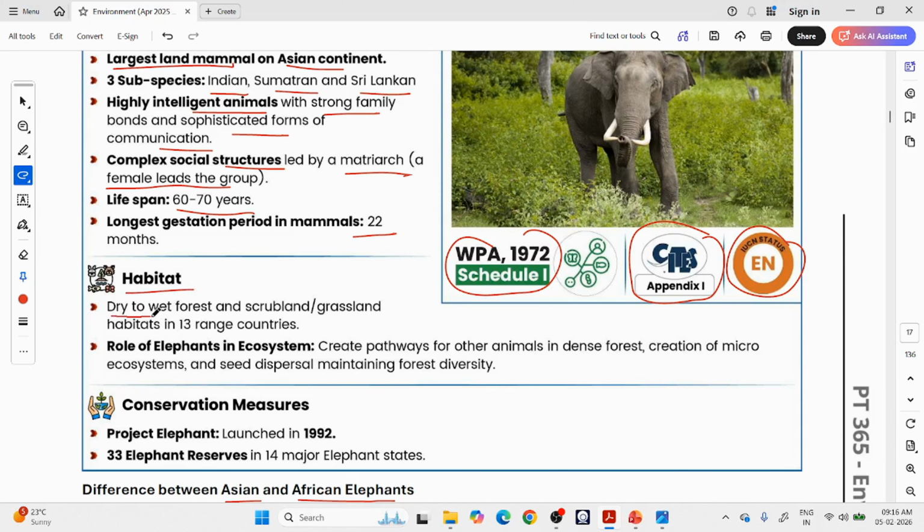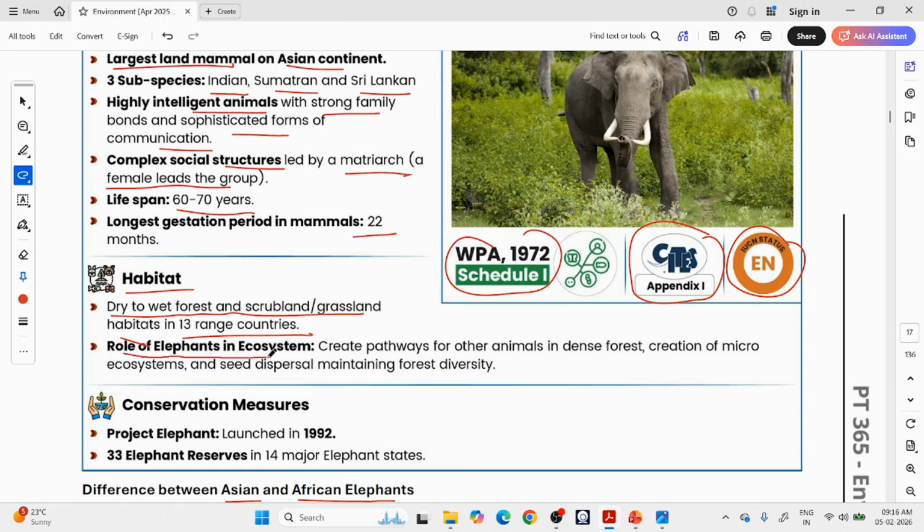Habitat: dry to wet forest, scrubland, grassland habitats in 13 range countries. So in dry forest you will find them, in wet forest you will find them, okay, in scrub grassland you will find them. So 13 range countries. See, India, Sri Lanka, Sumatra, which means Indonesia, etc. So among all of these regions, you will find elephants across 13 countries.